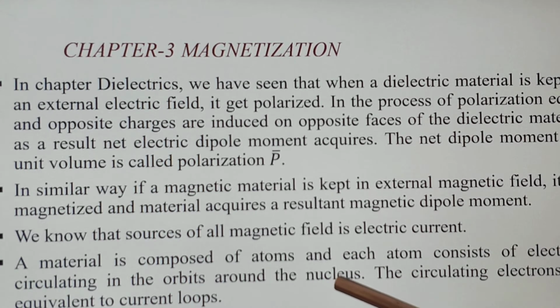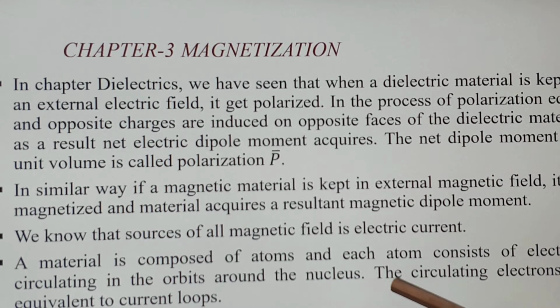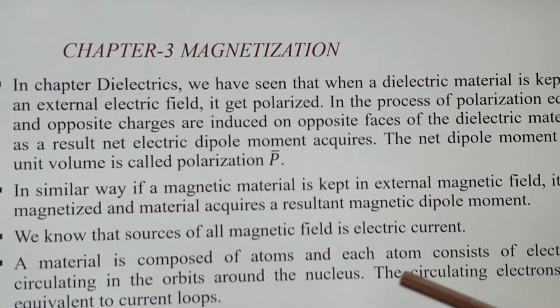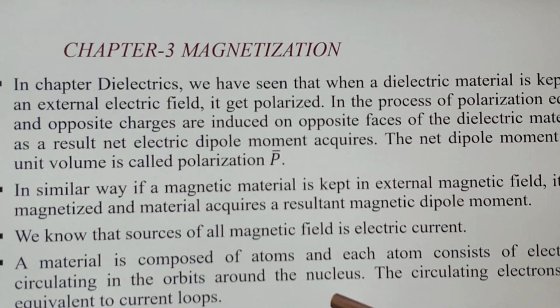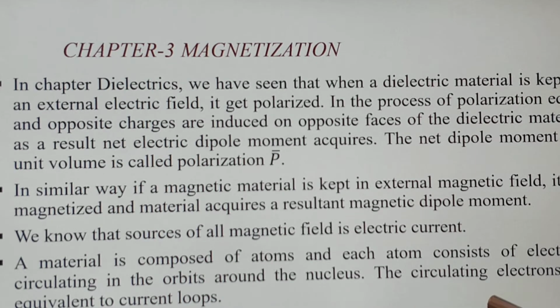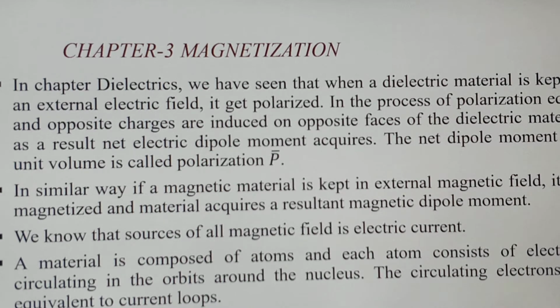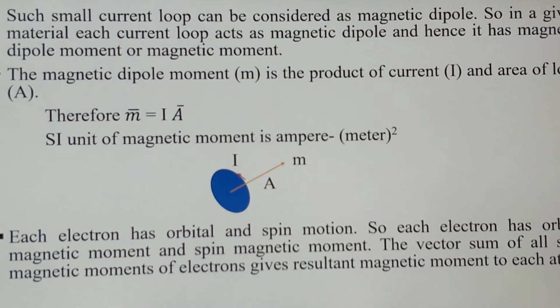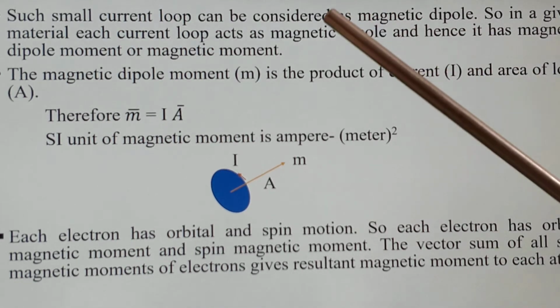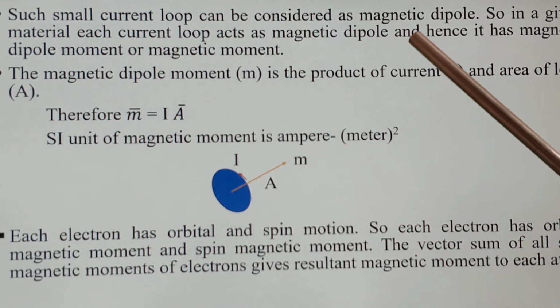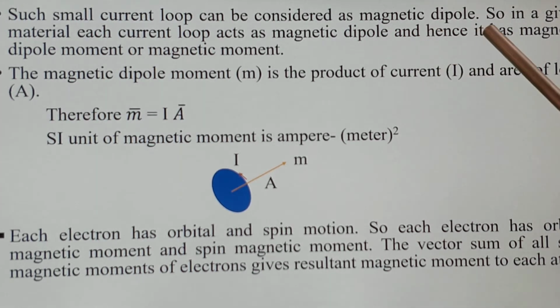A material is composed of atoms, and each atom consists of electrons circulating in orbits around the nucleus. The circulating electrons are equivalent to current loops. Such a small current loop can be considered as a magnetic dipole.